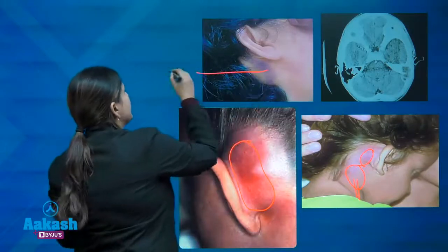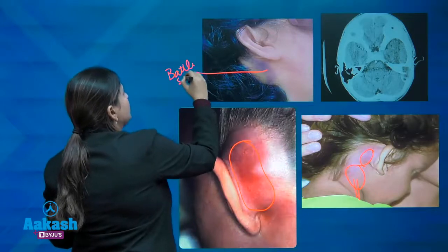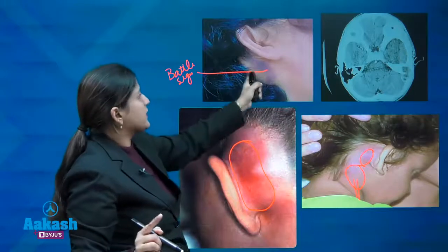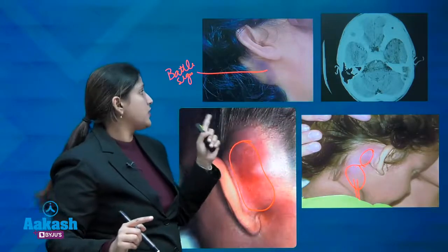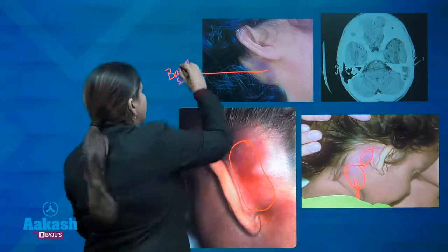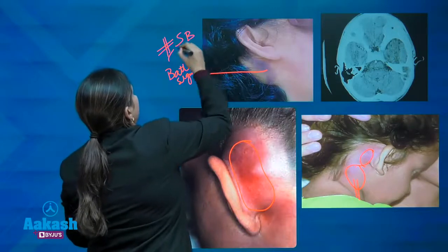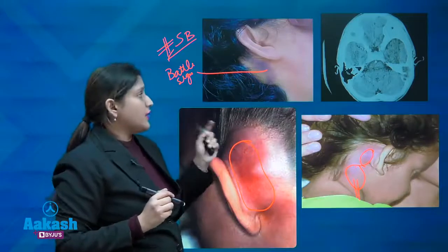This is not to be confused with a sign of CSOM. Even though it is present posterior to the ear, it is not a sign of complication of CSOM. It is a complication of fracture of the skull base. This can lead to CSF otorrhea or CSF rhinorrhea.